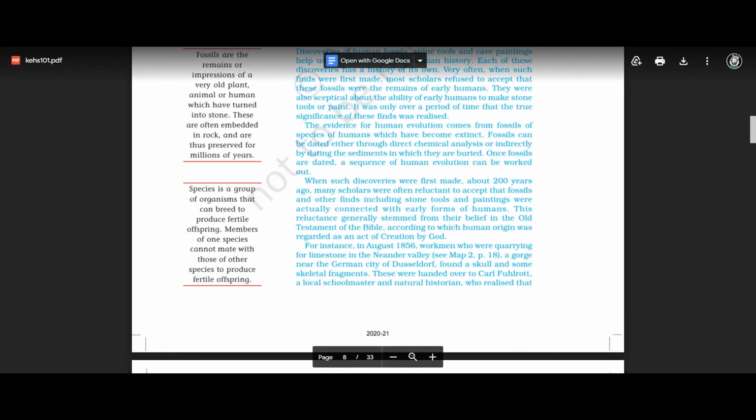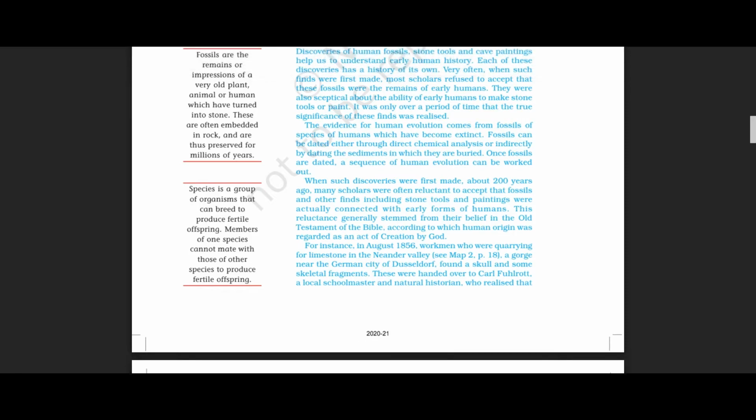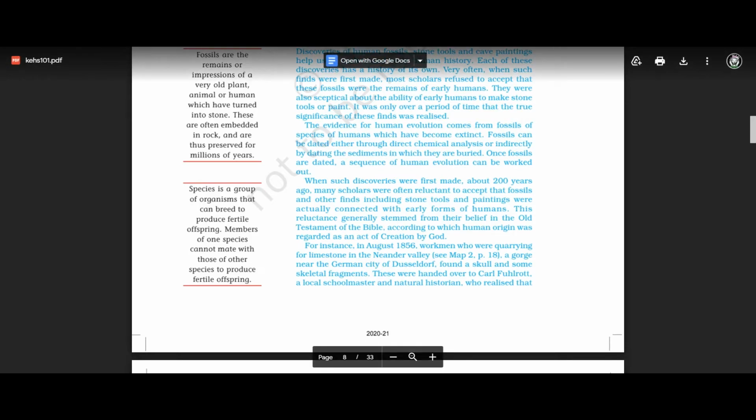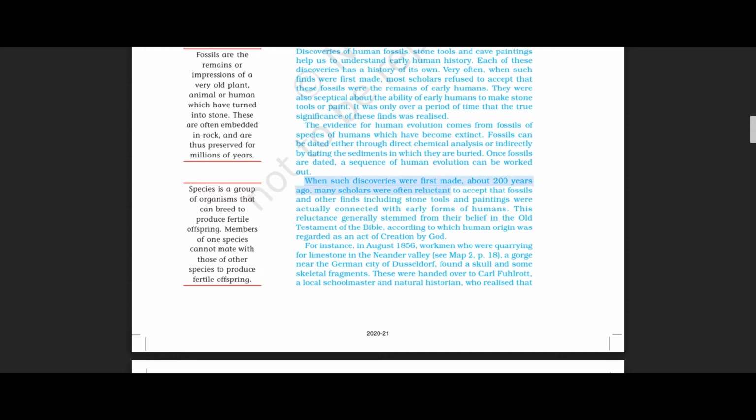When such discoveries were first made about 200 years ago, many scholars were often reluctant to accept that fossils and other finds, including stone tools and paintings, were actually connected with early forms of humans. This reluctance generally stemmed from their belief in the Old Testament of the Bible, according to which human origin was regarded as an act of creation by God.